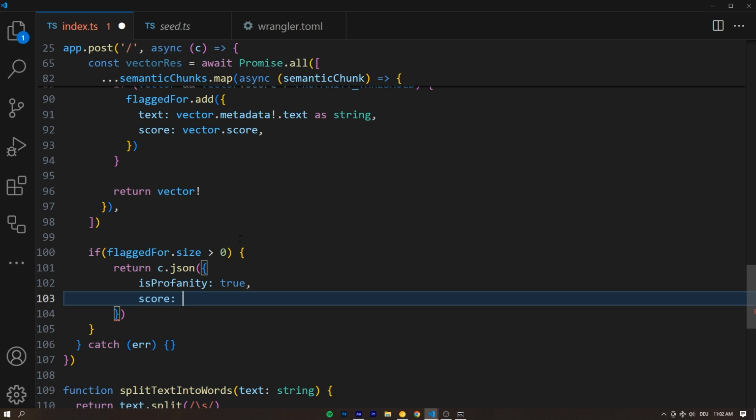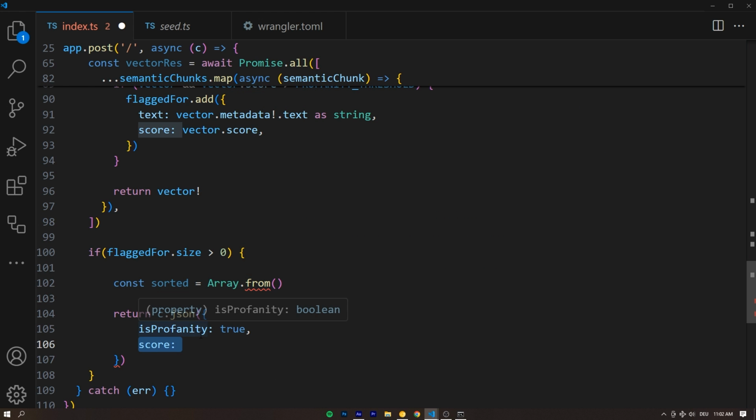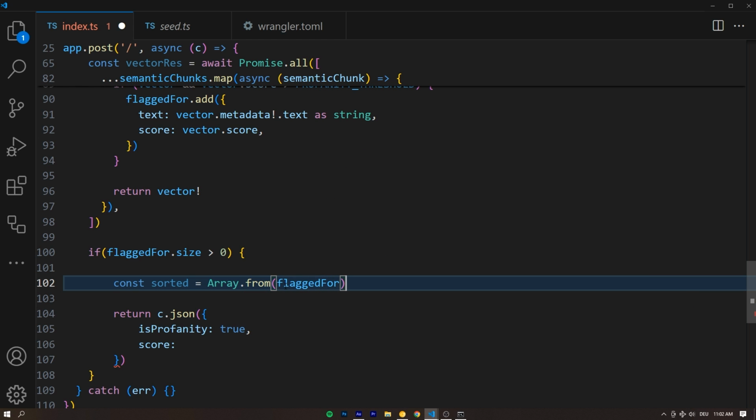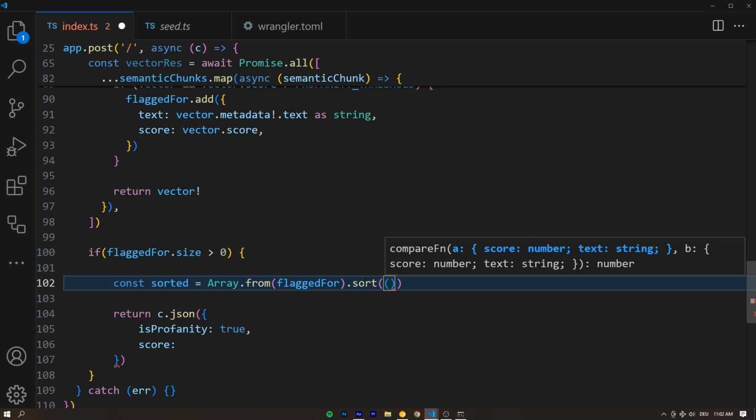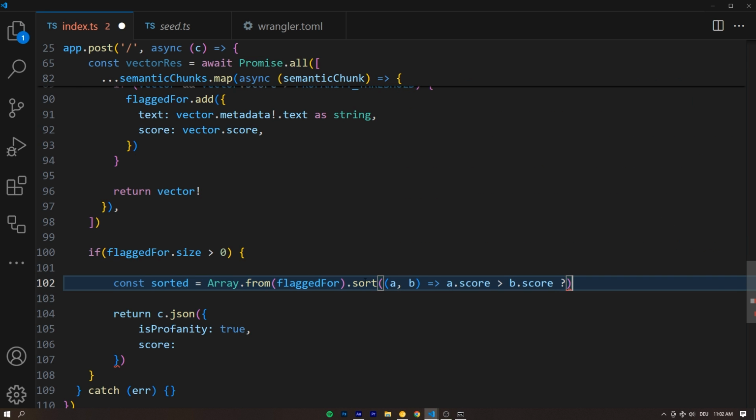So what we need to do first is sort our set. And the way we do that is actually pretty simple. We can say const sorted is going to be equal to Array.from. And basically, we want to return the most profane thing that the user input was flagged for, right? That's why we got it sorted. We can say Array.from(flaggedFor), so we can just literally input a set into an Array.from and turn it into an array like that. Super easy, super cool. And then we can just apply the sort function where we get a and b, and we can return a.score is larger than b.score. And if it is, in a ternary statement, we're going to return -1, and else we're going to return 1.